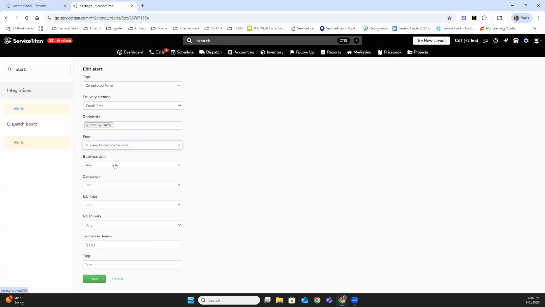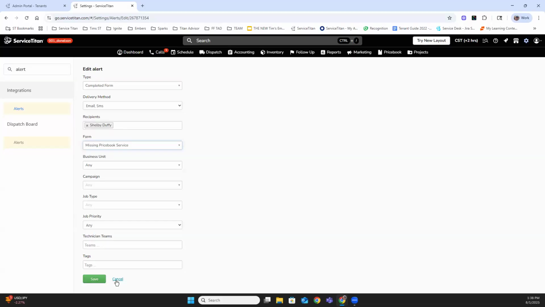Didn't really need any business units, but it does give you the capability to really customize this how we want. And I could associate a tag. You know me, I'm a big fan of tags because they're reportable and trackable. But in this case, I love this because in real time, when technicians are out in the field, sometimes they don't find the things in the price book that they need. And usually that will happen once or twice if we don't catch it. So we can notify in real time and make sure that the person that works in the price book is notified of this. So I love the alert section in there.